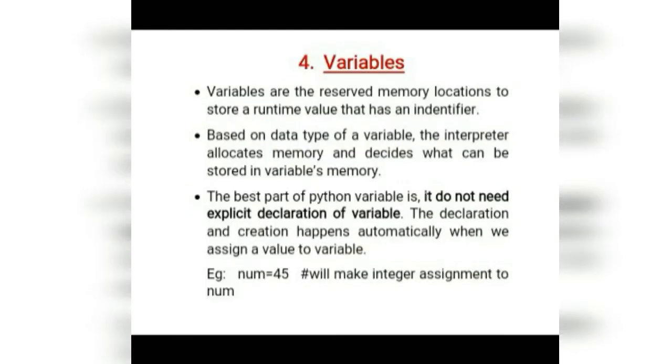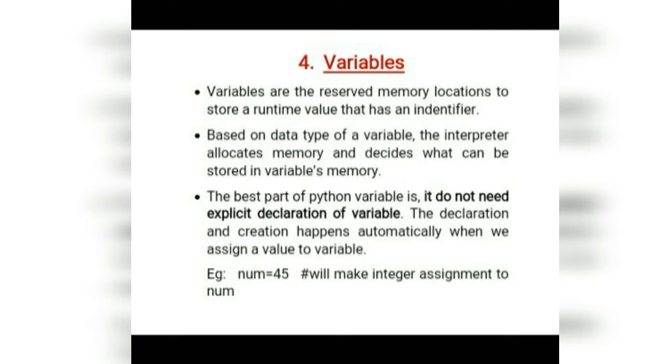Now the fourth building block of Python is variable, as variables are used to store values. That means variables are reserved memory locations to store a runtime value that has an identifier. It means when we create a variable, it reserves a memory location. Now my dear friends, based on the data type of a variable, the interpreter allocates memory and decides what can be stored in the variable's memory.